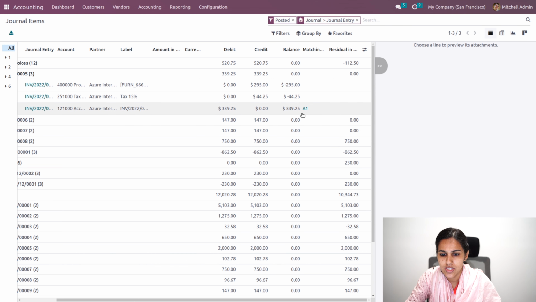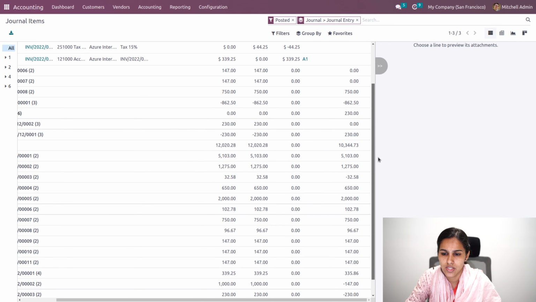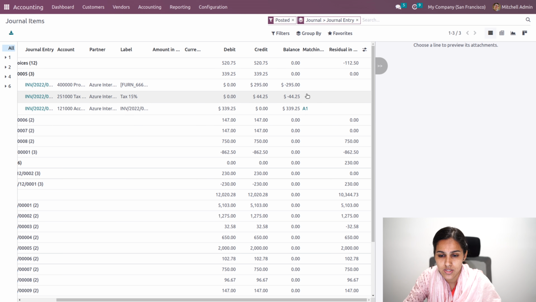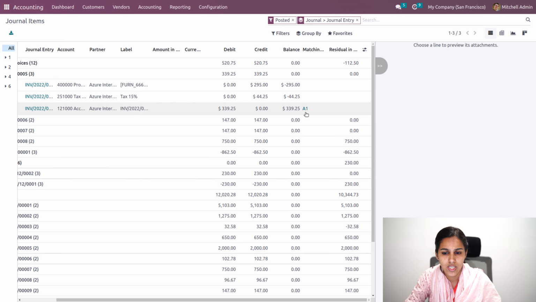And here you can see a matching A1, which means that this entry is reconciled. Once the matching has been completed, it will be recorded with the sequence.